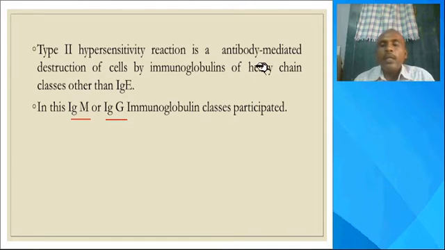cytotoxicity. Here, these antibodies lead to the destruction of cells, and they particularly do not belong to the IgE class of immunoglobulins. So IgM and also IgG. IgM is responsible for the destruction in mismatched blood group transfusion. IgG is responsible for the autoimmune blood problems, particularly erythroblastosis foetalis.